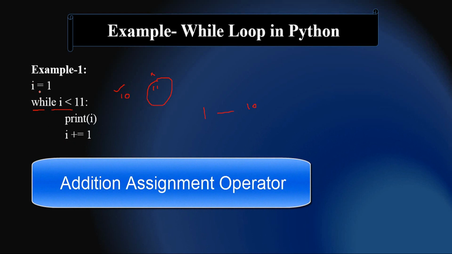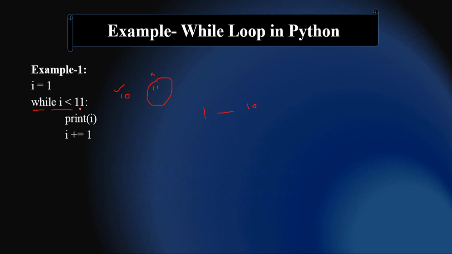For example, initially the value of i is 1, then it will check whether i is less than 11 or not. You know that the value of i is 1 initially and 1 is less than 11. Then it will enter inside the while loop and print i, which means 1 because initially the value of i is 1. Then it will increase i by one. It will become 2. Again it will check whether 2 is less than 11 or not. Now it is less than, so the condition is true. Then it will enter inside the while loop body.